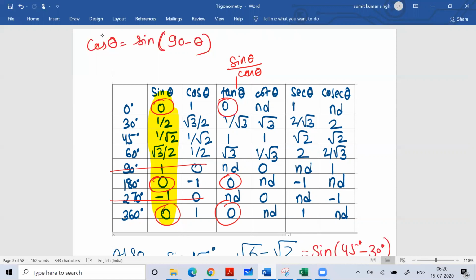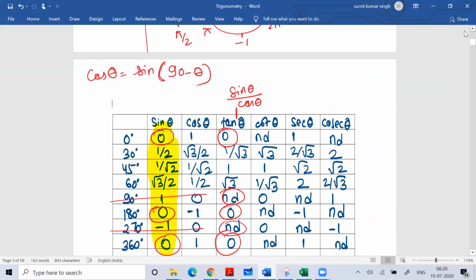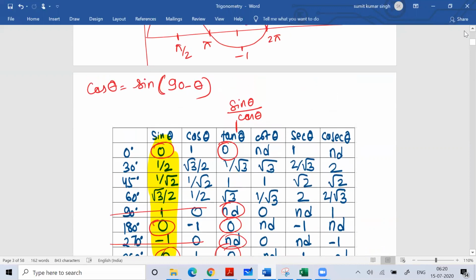So with that, you can understand that if the cos theta becomes 0, then the tan theta will be not defined. So that is again very important to plot the graph of tan theta also. For plotting the graph of tan theta, that relationship is important for us.